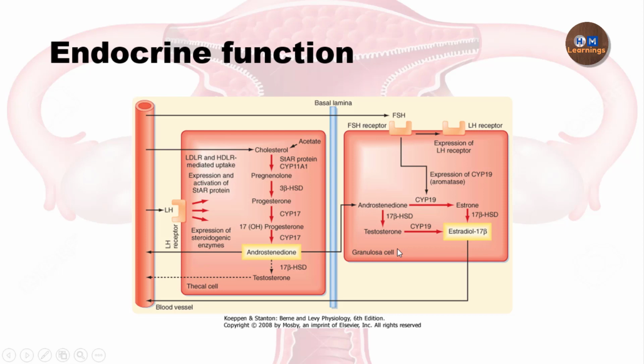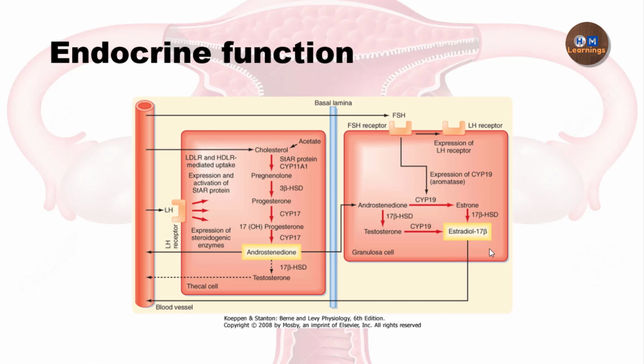Now granulosa cells have what? They have an FSH receptor. FSH comes and binds to the FSH receptor. This FSH binding will cause an increase in the expression of the enzyme called aromatase. Cytochrome P450 19 is basically the aromatase enzyme, and because of that, the androstenedione, which is transported from the theca cells to the granulosa cell, will be converted into the main female sex hormone, estradiol 17 beta.